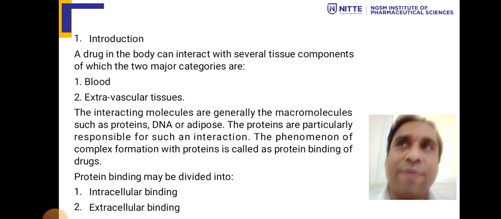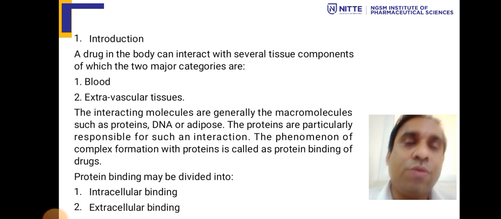Protein binding is divided into intracellular binding and extracellular binding. Extracellular is the one which is before the cell, and intracellular binding occurs when the drug enters inside the cells. So the protein molecule inside the cells, when it interacts and the binding takes place, we call it intracellular binding. The binding which happens in the blood or in the extracellular fluid, we call it extracellular binding of drugs. So protein binding is divided into two.